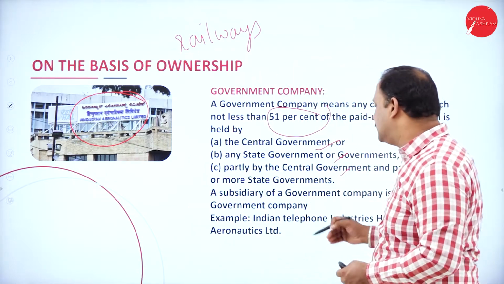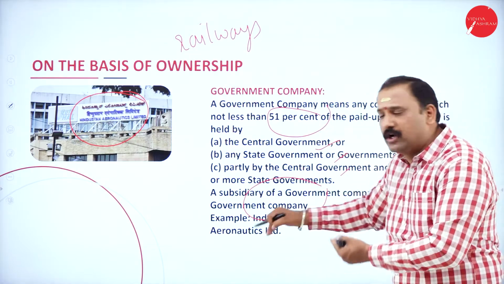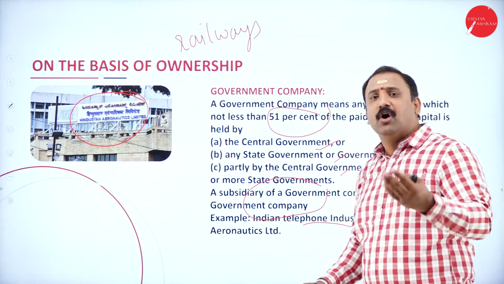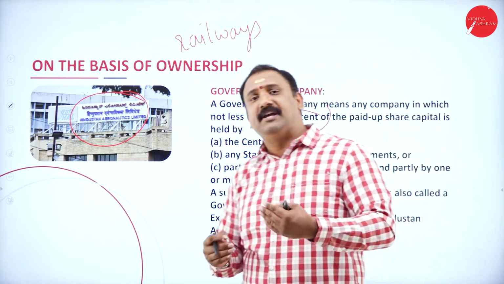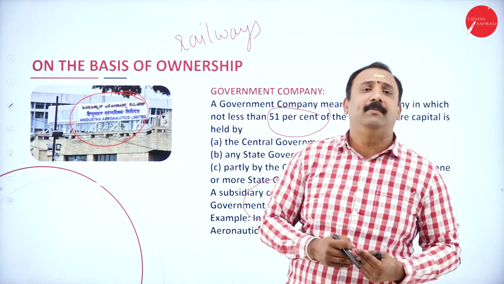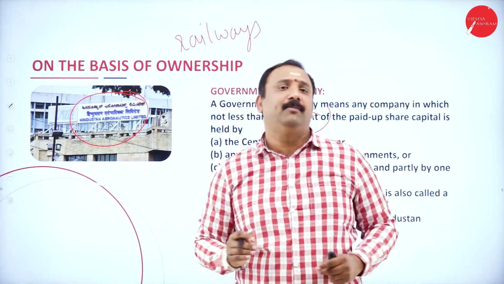That's why the subsidiary of a government company is also called a government company. For example, Indian Telephone Industries, Hindustan Aeronautics, or companies under BHEL, BEML. These are all companies held directly by the government itself. They are all created for the benefit of the government.